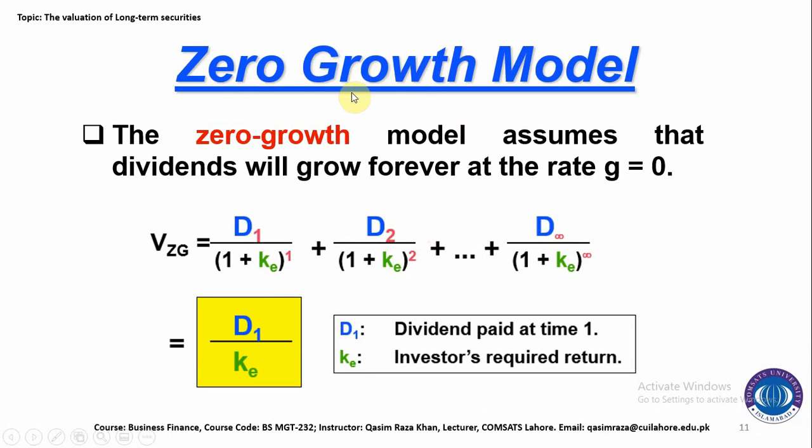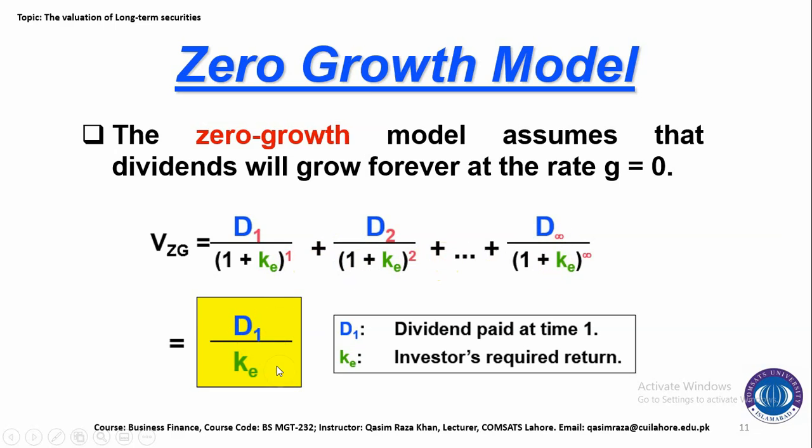Here we are assuming that the dividends are not growing over the time period. When the growth rate in the dividend is zero, what will be the value of the security and the common stock? So the zero growth model assumes that the dividend will grow forever at the rate g equal to 0. So V_ZG is equal to D1 divided by (1 plus Ke) to the power 1, plus D2 divided by (1 plus Ke) to the power 2, and so on, up to D infinity divided by (1 plus Ke) to the power infinity. So D1 is representing the dividend paid at time 1.